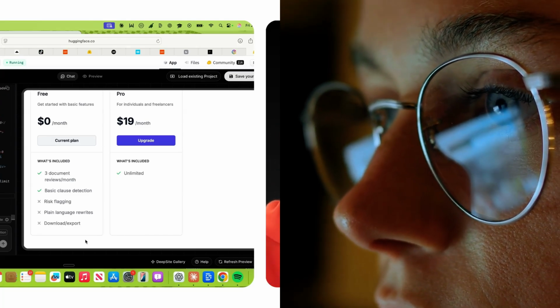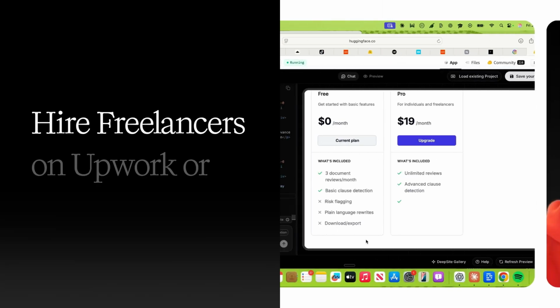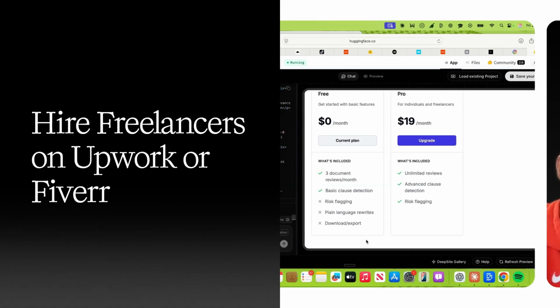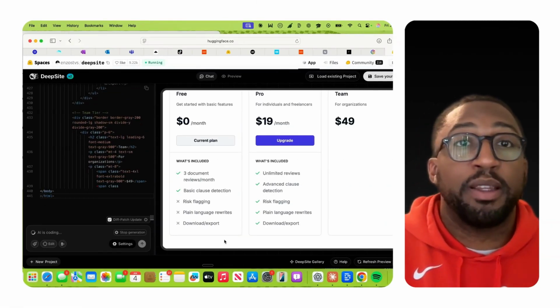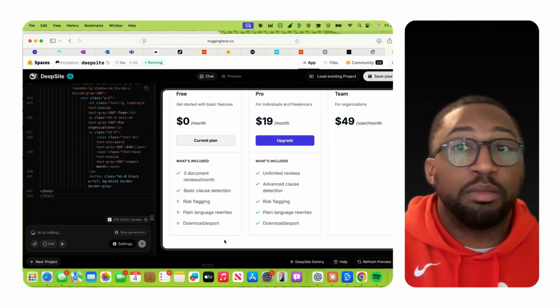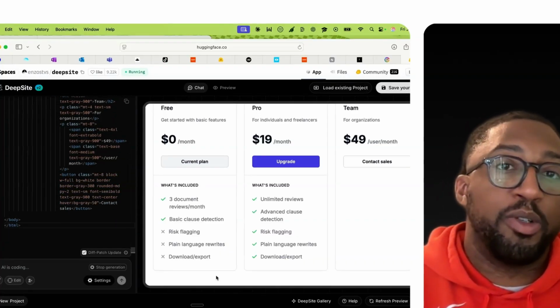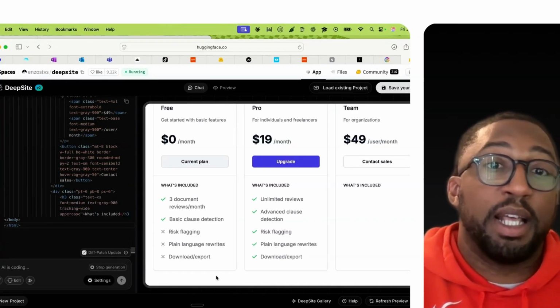If you're not technical, hire a developer, go to Upwork or go to Fiverr. Just look at their work. Just make sure it's good. And then once they're able to finish it, if you market this the right way, this could be something that is netting you $20 a month per user, or even $50 a month per user.